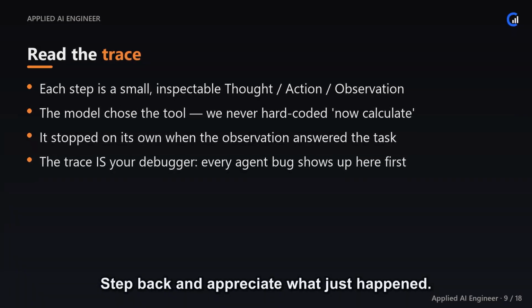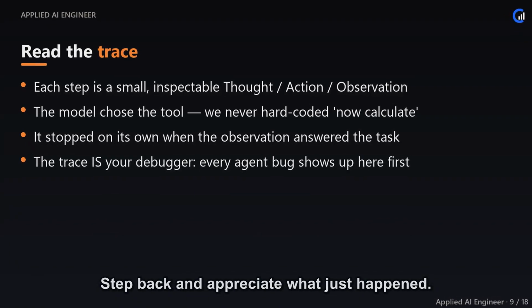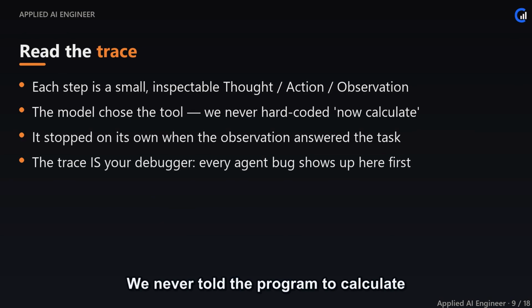Step back and appreciate what just happened. We never told the program to calculate. The model decided that, on its own, from the task and the tool descriptions. It looped exactly once, then stopped when it had enough. And the whole thing is laid out as a readable trace.